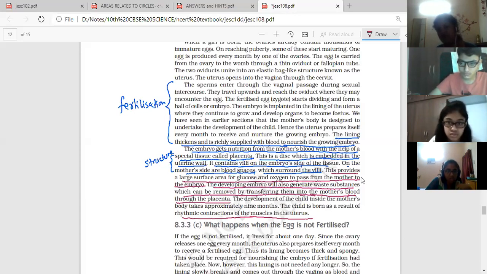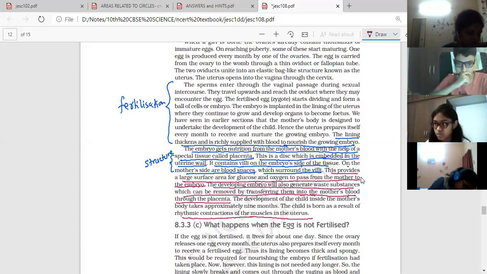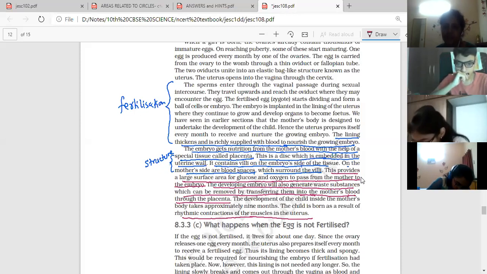Progesterone? No. Rhythmic contraction of the muscles of the uterus, which helps in taking the child out, the fetus out. Oxytocin, and vasopressin.